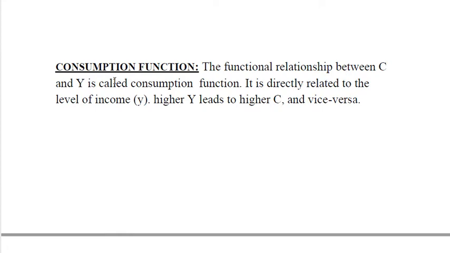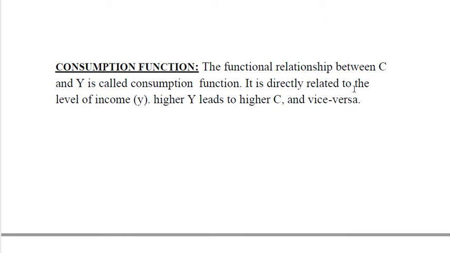The next concept which we have to study is consumption function. A very big part of income we consume. So at different levels of income, what is the level of consumption? The functional relationship between these two, consumption and income, is called consumption function.